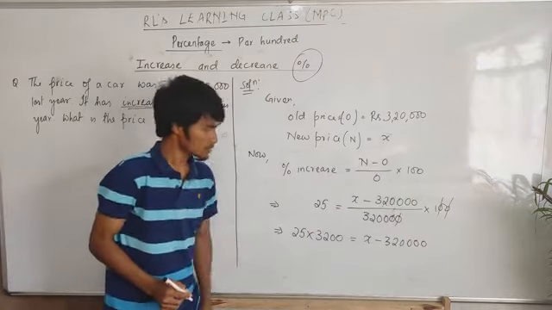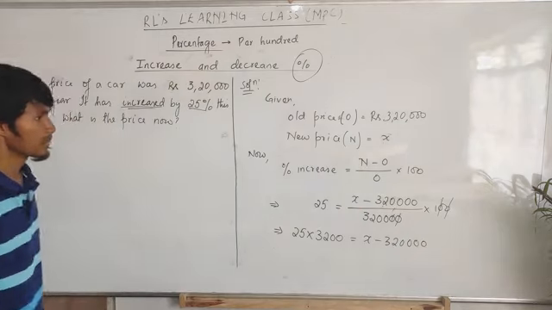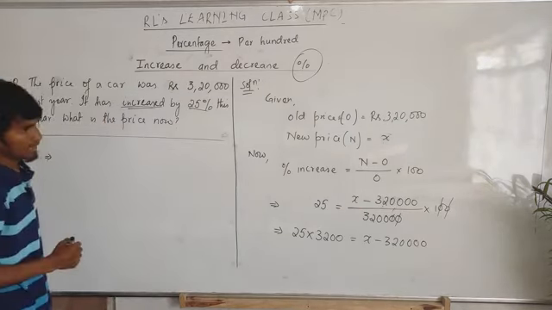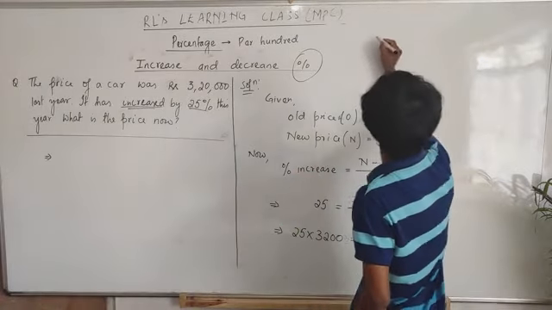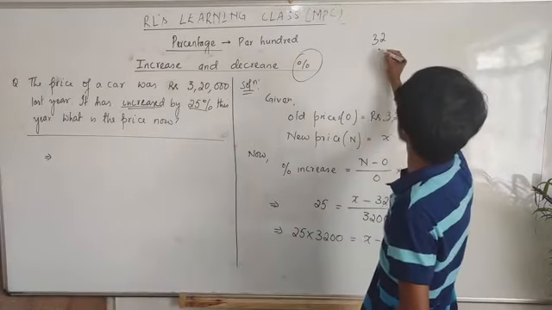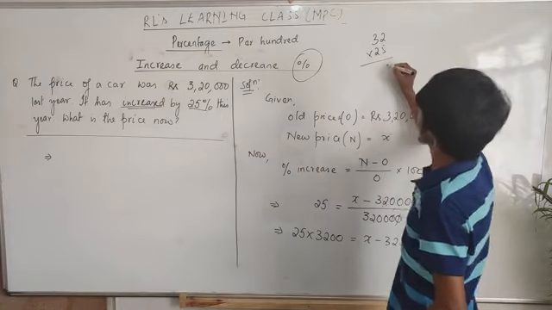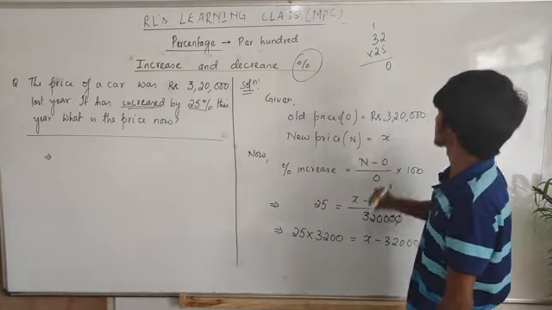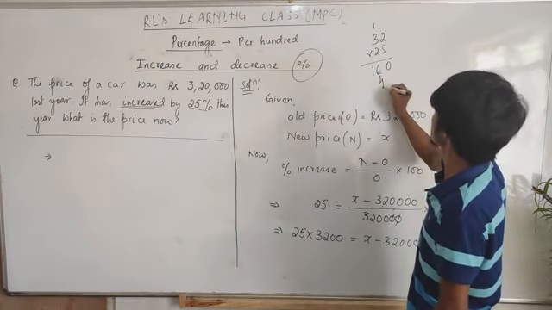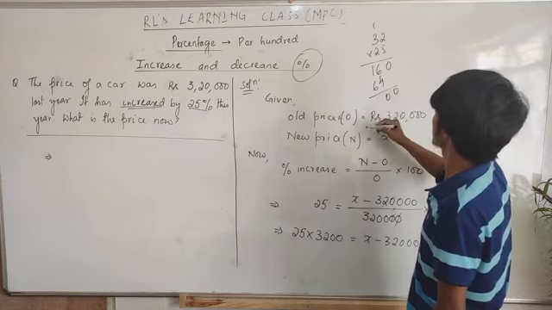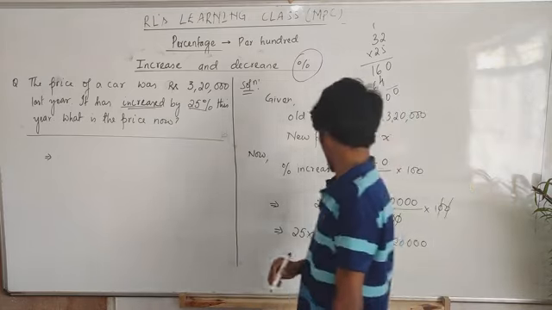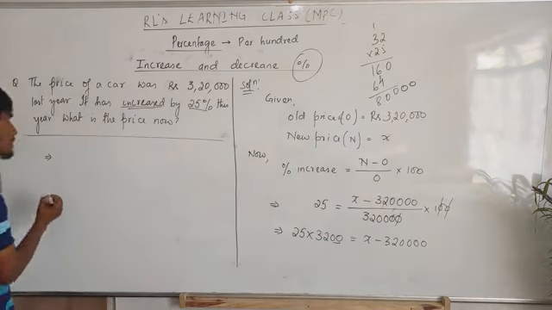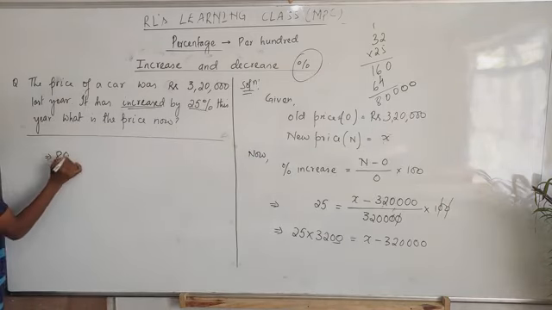Now I'll multiply these two. 32 multiply 25. 5 into 2 will be 10. Then 5 into 3 will be 15, then 16. Then 2 into 2, 4. Then 2 into 3, 6. Then 6, 7, 8. Then we got here 800. Then plus with the 0 and put here 20. Then we got here how much? 80,000.